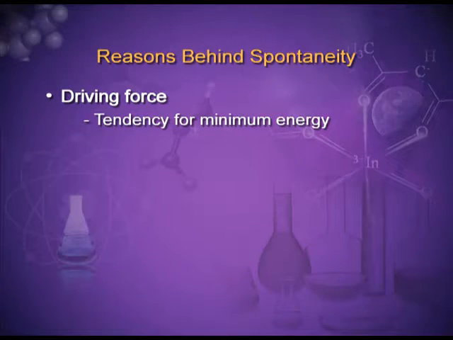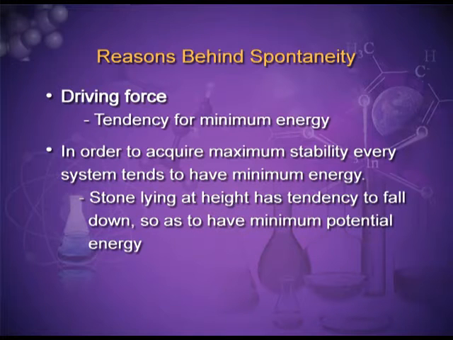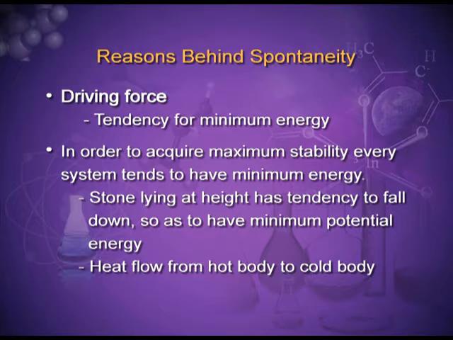Tendency for minimum energy. In order to acquire maximum stability, every system has the tendency to come to the state of minimum energy. Minimum energy, maximum stability. For example, water comes down the hill because its potential energy decreases. Heat flows from the hot body to the cold body, again there is a decrease in energy.